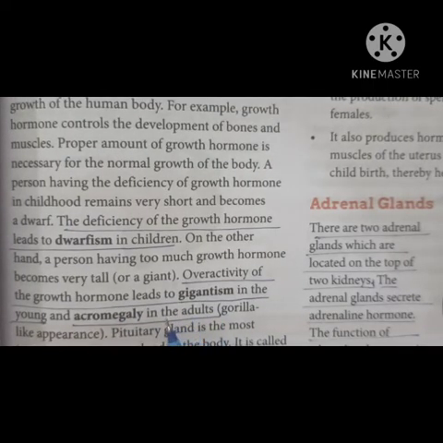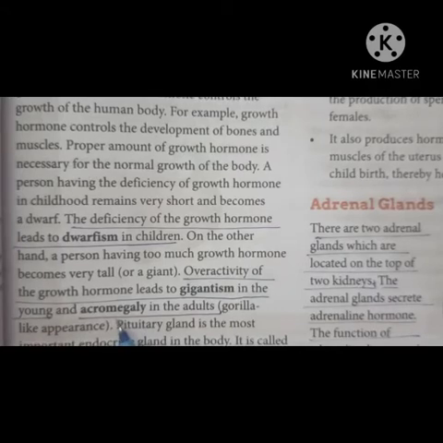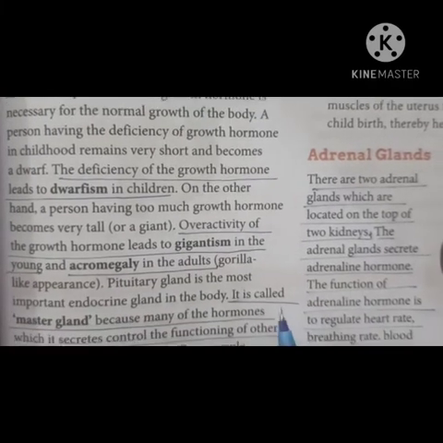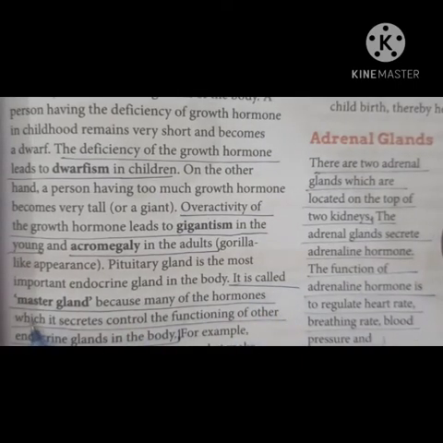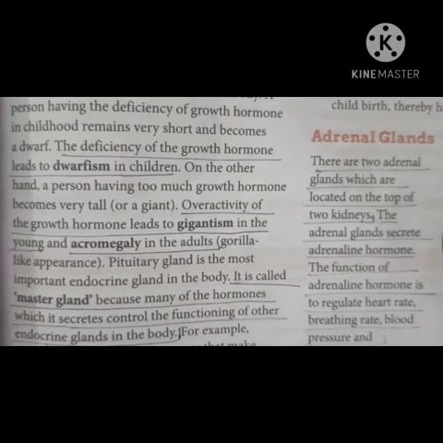And if it is secreted in large quantity in adulthood, it causes a disease called acromegaly. Dwarfism means the person remains short, and gigantism means a person gets extraordinary height.